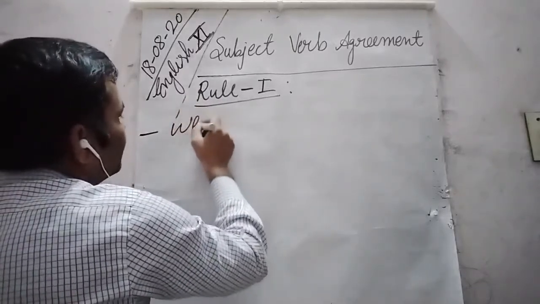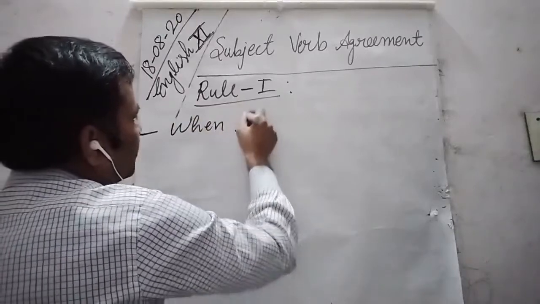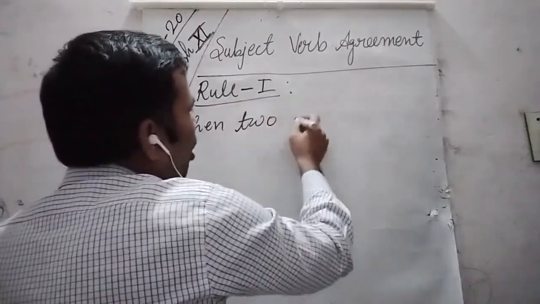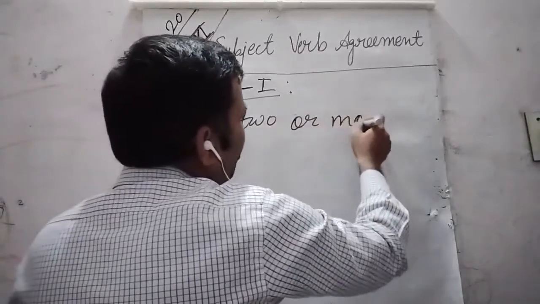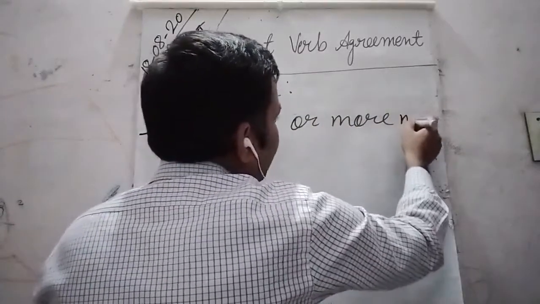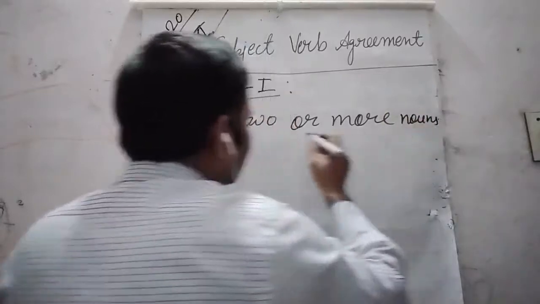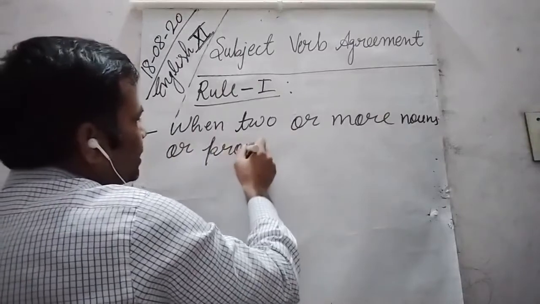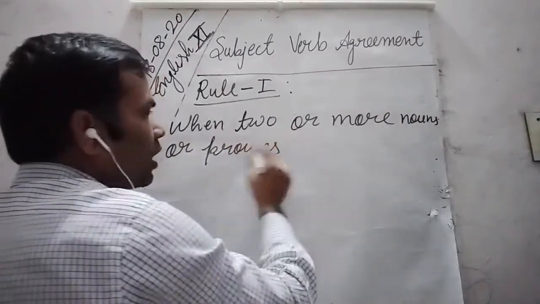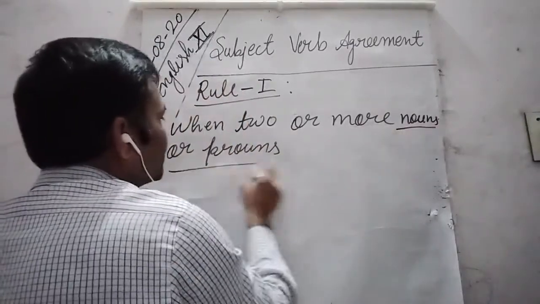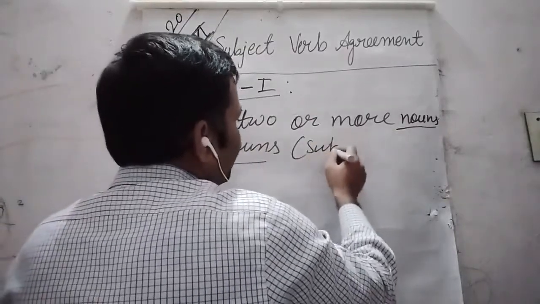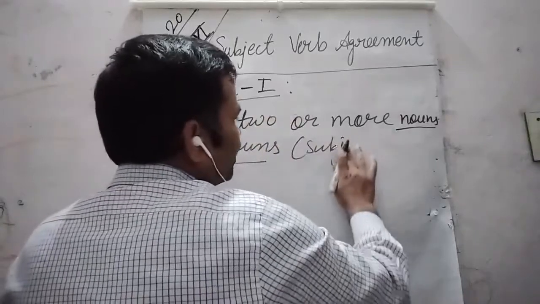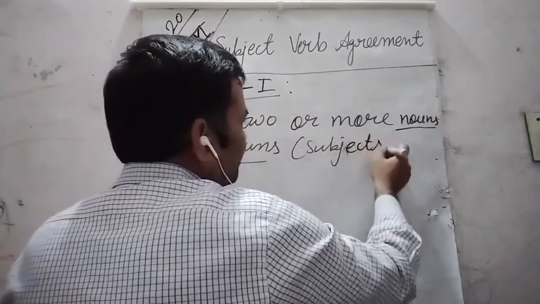when two or more nouns or pronouns. So here nouns or pronouns refers to subjects. So we can also write subjects instead of nouns and pronouns. Okay.